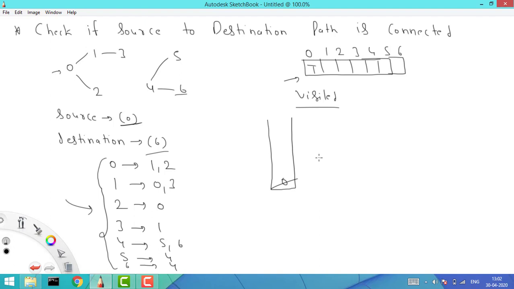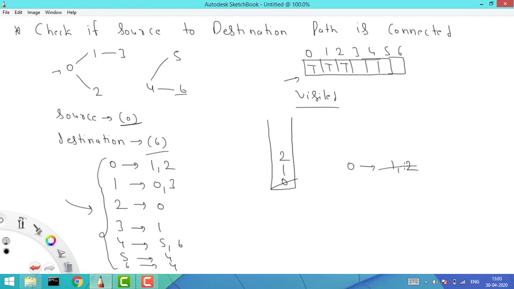Right? So this is the simple DFS approach that we are solving. Now we have removed item 0, and we'll check from here: give me all the neighbors of this one. It will give neighbors 1 and 2. Now I will check whether 1 is visited or not. 1 is not visited, so mark it true and put this value into the stack. Now check the second neighbor, whether 2 is visited. 2 is also not visited, so put the value true here and put this value into the stack.